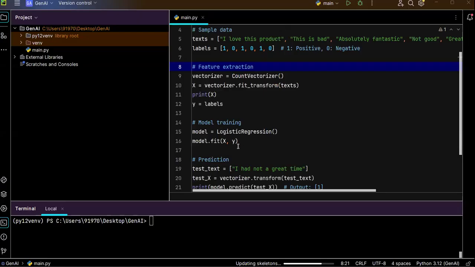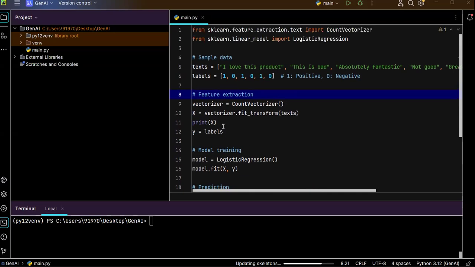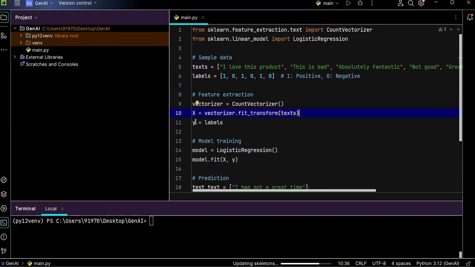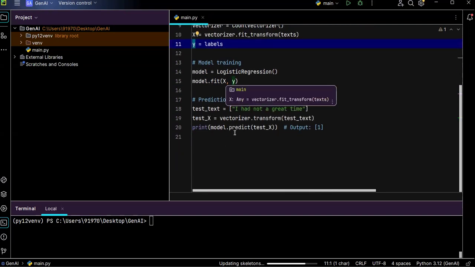After training my logistic regression with this X, or you can say with these sample inputs and with these expected outputs, what I'm doing is taking a text as the question, that is, "I had a great time."